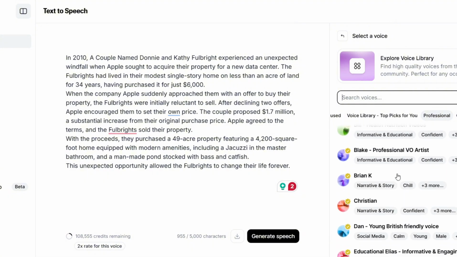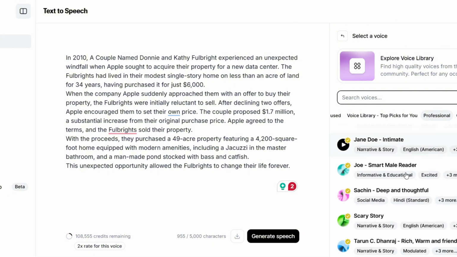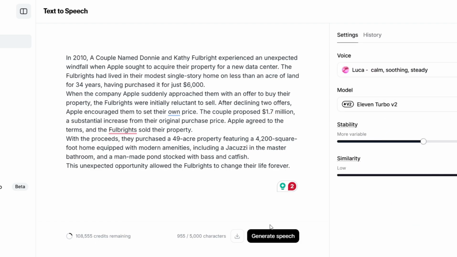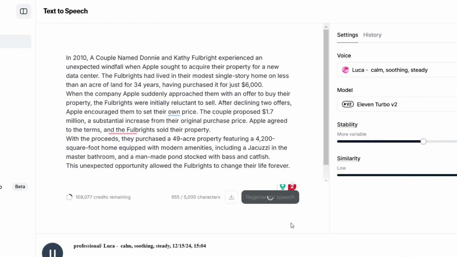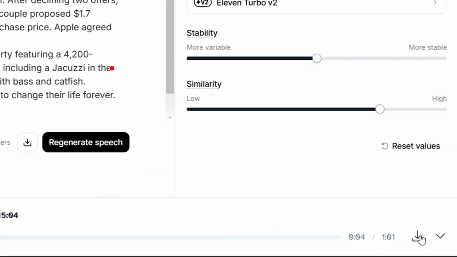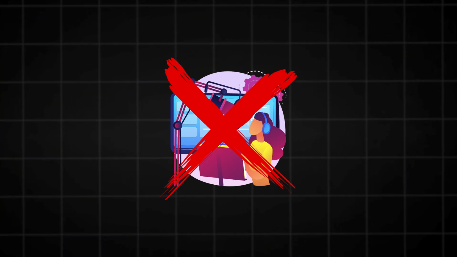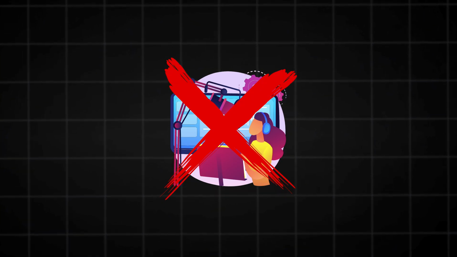Choose a voice. Browse through their library of AI-generated voices and select one that suits your video's tone and style. Generally, a calm and unique, well-spoken voice works best. Generate the voiceover. Once you've made your adjustments, generate the audio file. Review the output and make any necessary changes to ensure it aligns perfectly with your video and it is clear. Export the file. Save the voiceover as an audio file to use in your video editing process. This step eliminates the need for hiring voice actors and ensures your video has a professional-sounding narration.